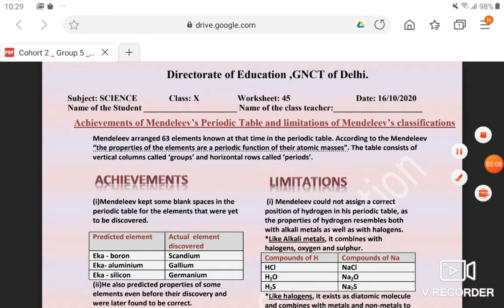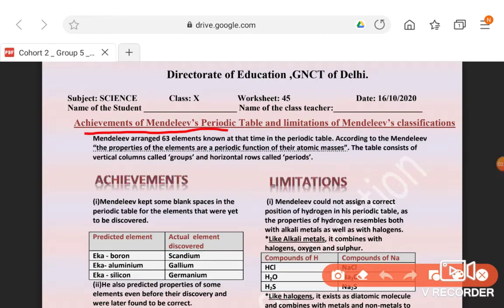First we will discuss the achievements of Mendeleev's periodic table and then the limitations of Mendeleev's classification. As you can see in the previous videos, Mendeleev arranged 63 elements, because at that time 63 elements were known.